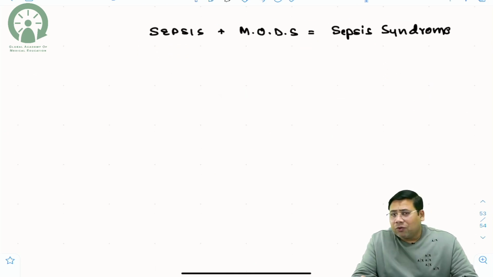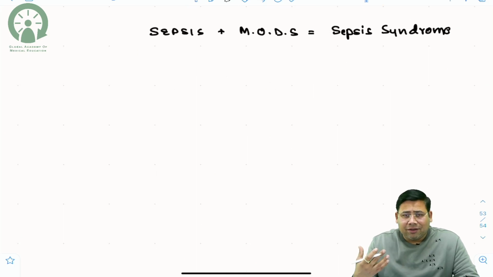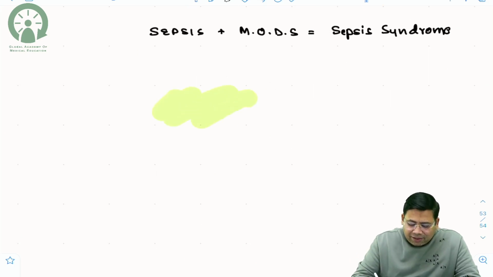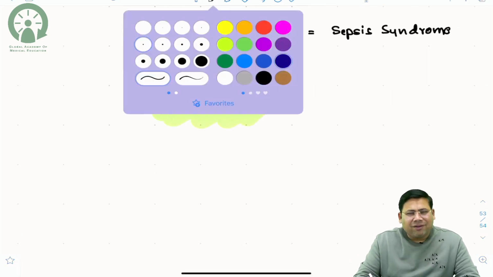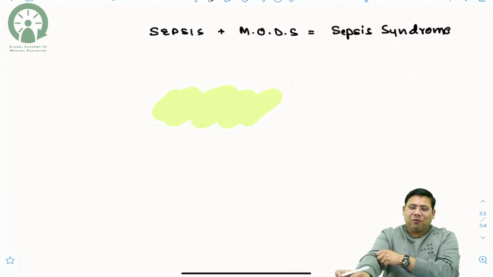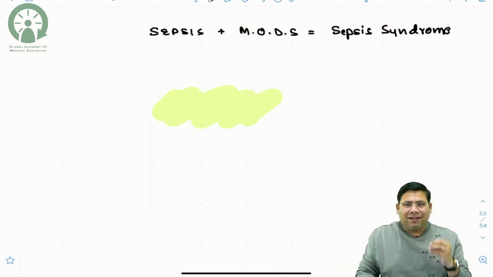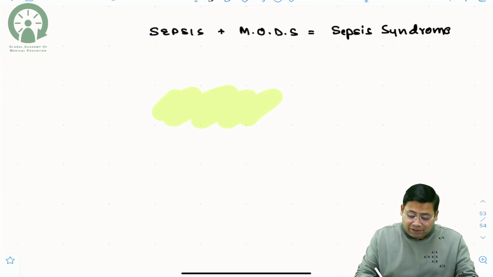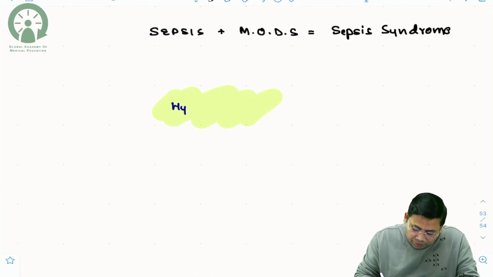And then you get a question on Q-SOFA, which is a prognostic score. Now I have already discussed the management of septic shock during the overview. So now I will be discussing with you the concept of hypovolemic shock.